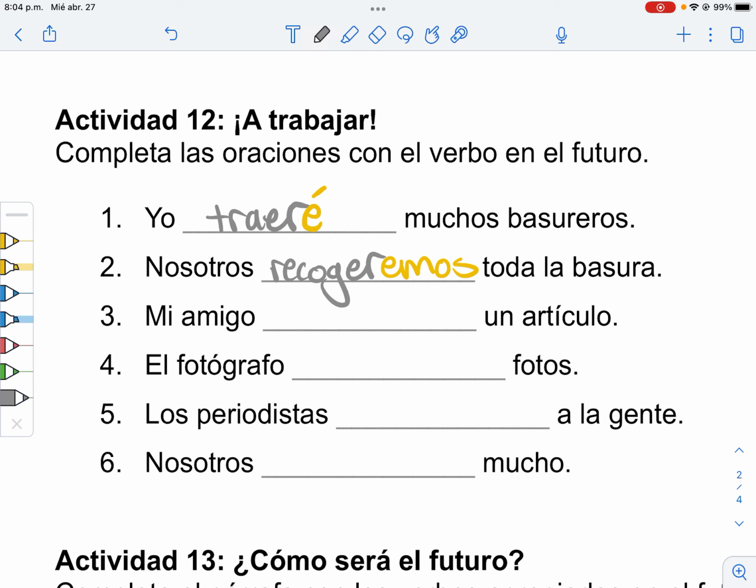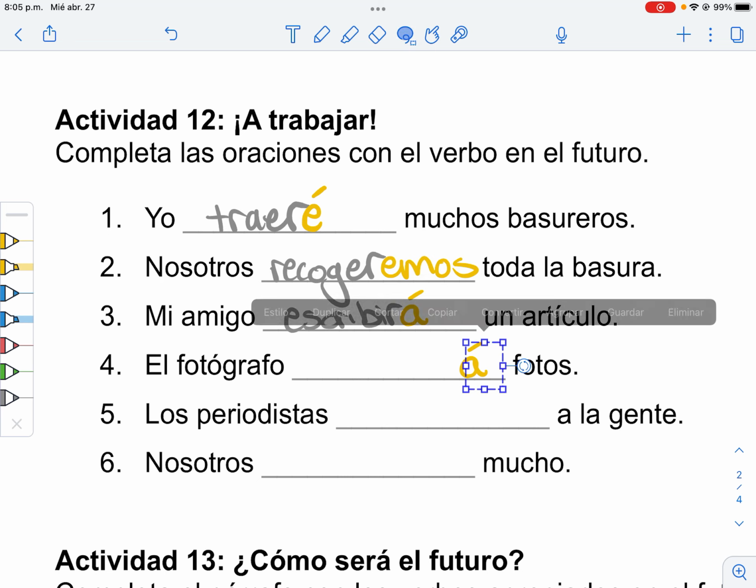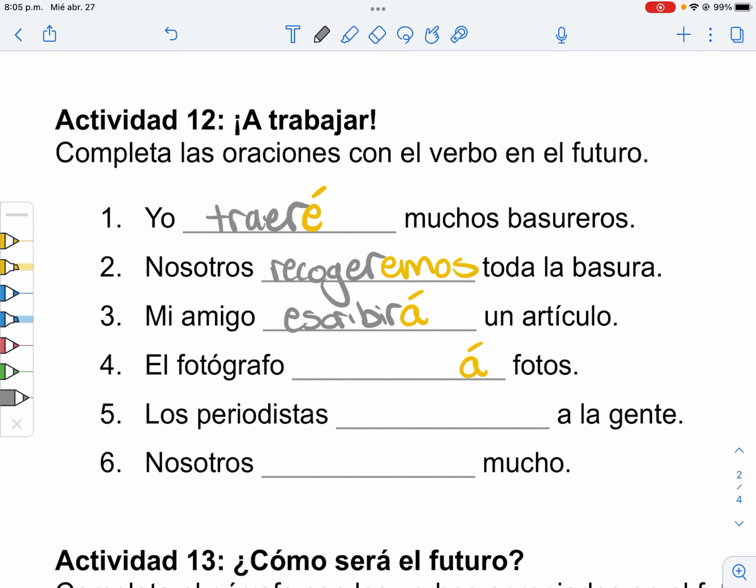Okay. Amigo. And what we have, escribir. So we just put the infinitive form right there. Escribir. And then the él ending. Escribirá. He will write an article. We're going to do another él form. So I'm just going to copy down that all right there. What do photographers do? They take photos. So, tomar. Tomará fotos.